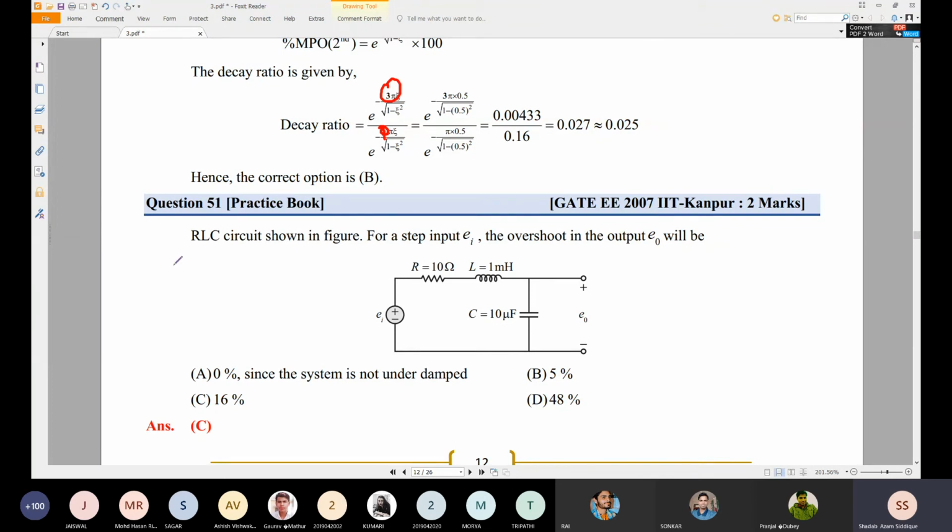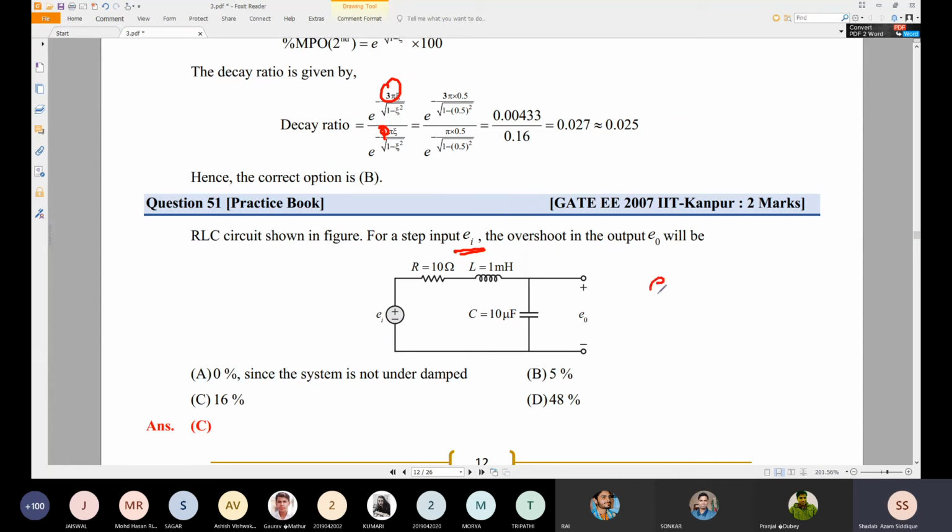Okay, another problem we can see. Okay, so this problem, RLC circuit which is given here for the step input EI, for the step input EI, the overshoot in the output E naught will be. So overshoot in the output E naught will be. So what will happen? EI we have, E naught we have, and it is given as RLC. Okay, so we should find E naught by EI.